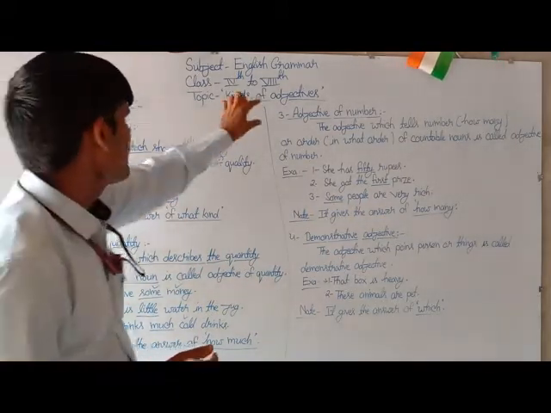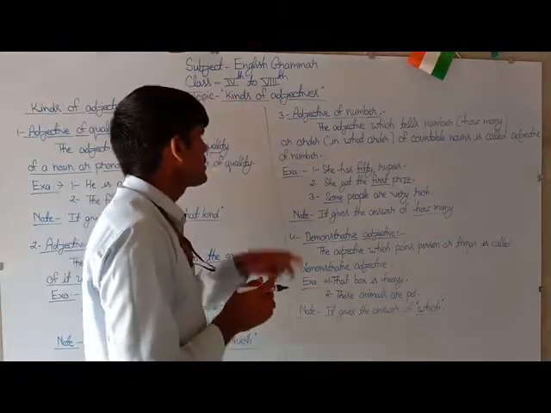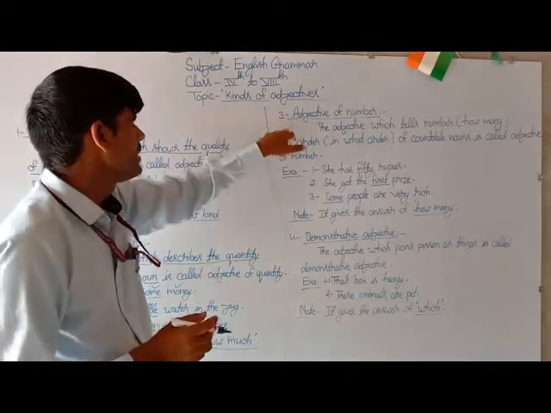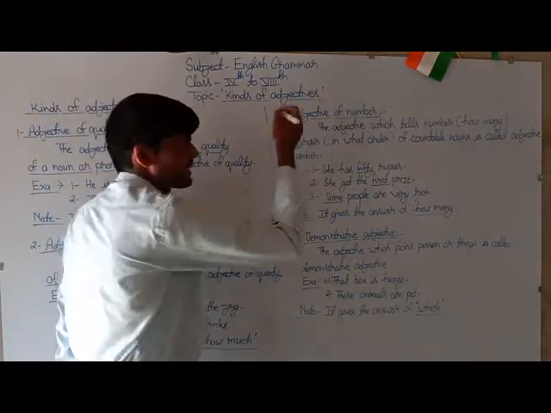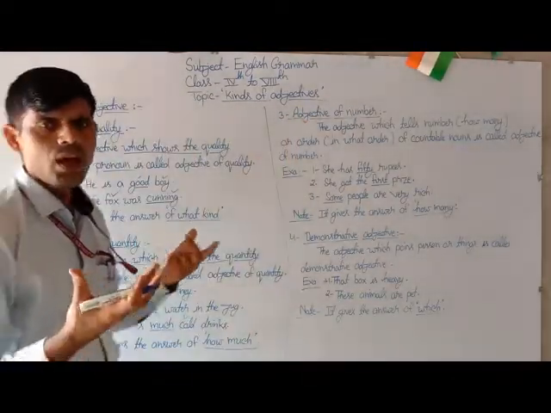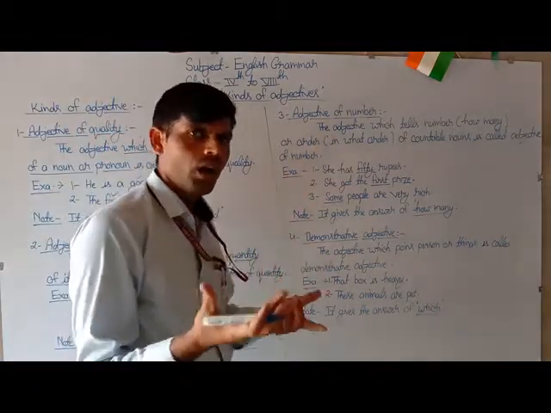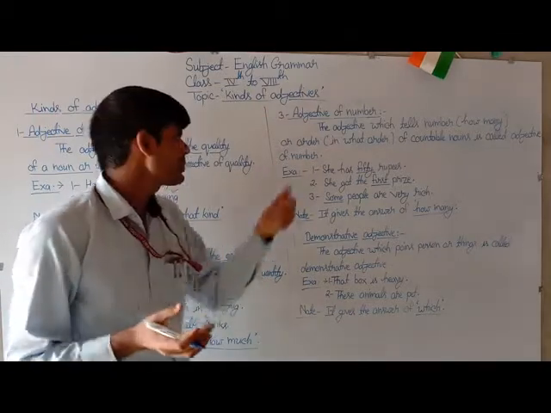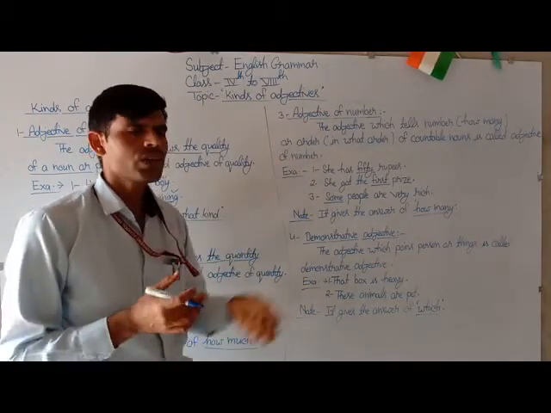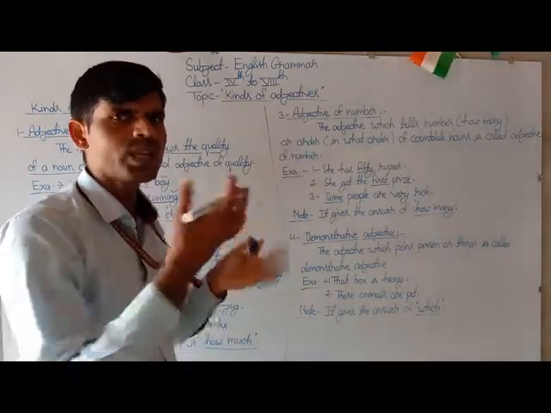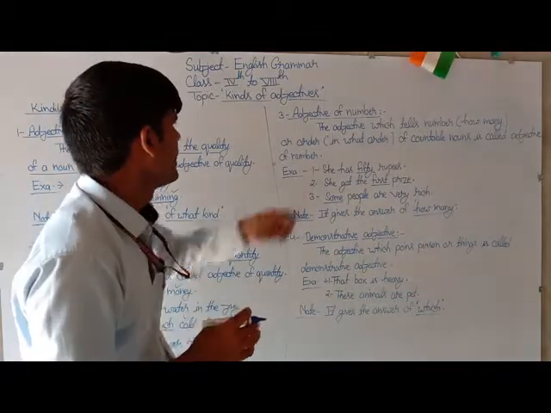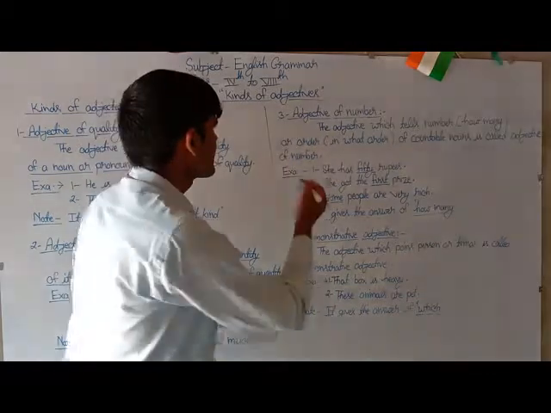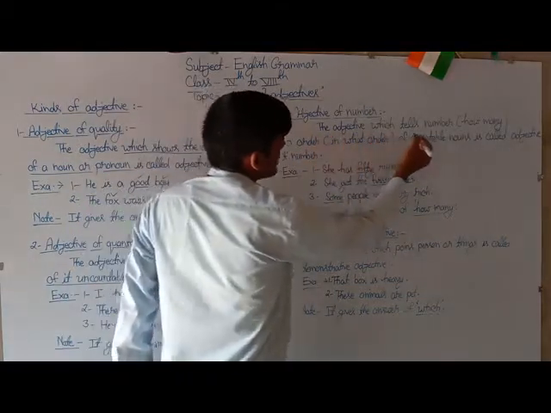And the third kind of adjective is the adjective of number. Number means how many; it gives the answer of how many. To know more about this expression, you have to see the clear definition and some more examples related to this topic.